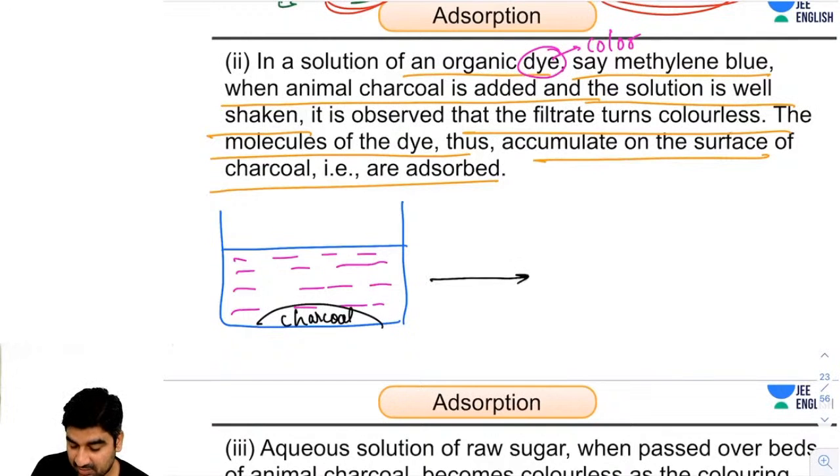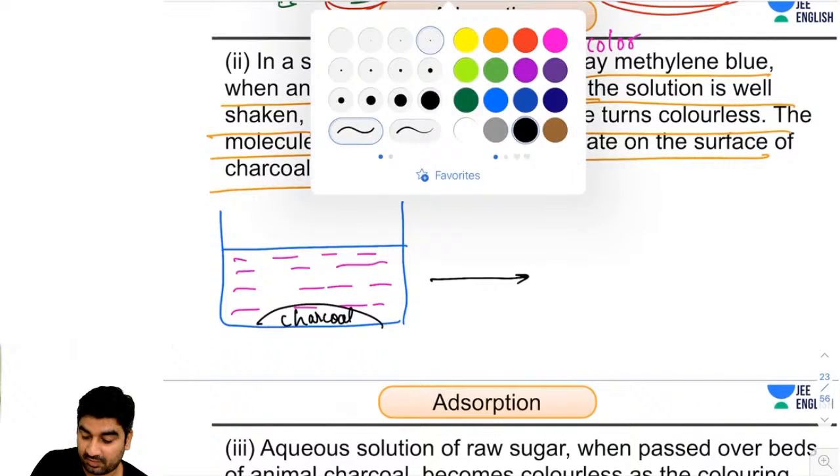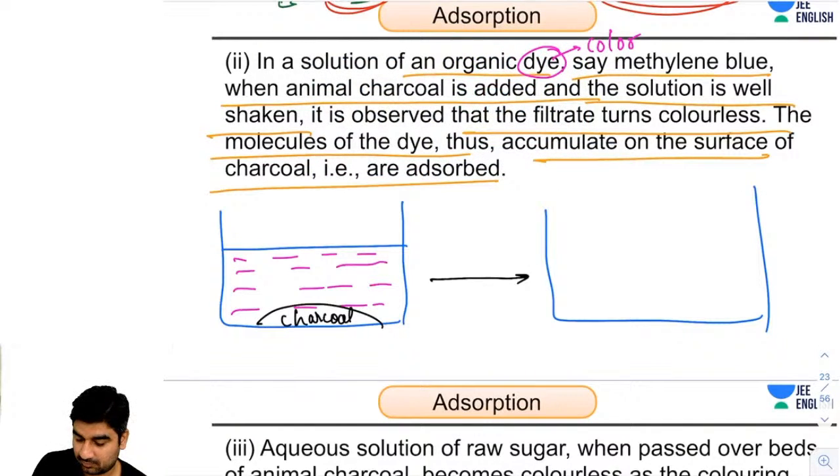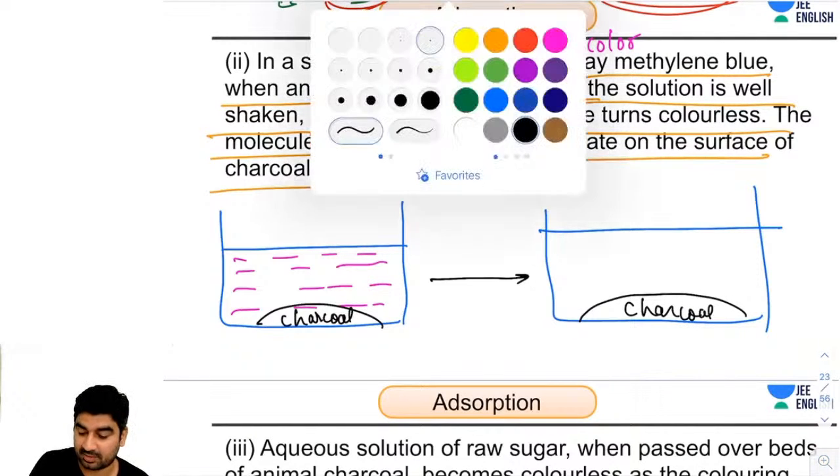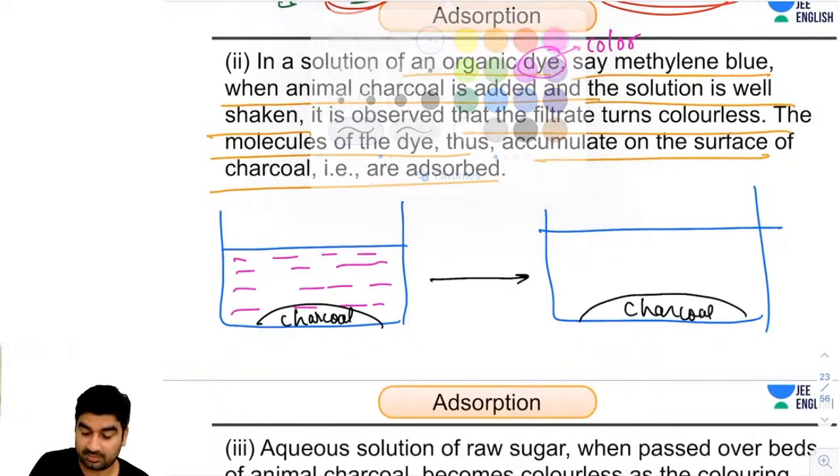Now what will happen, guys? On the charcoal, after some time, this water will become colorless. Why will it become colorless? Now I am telling you.